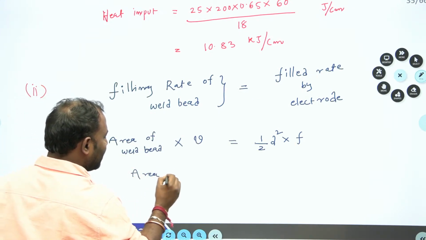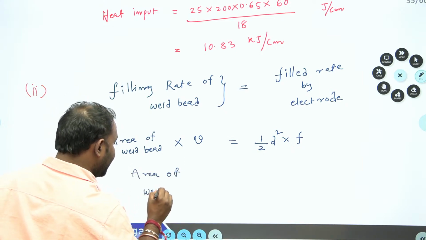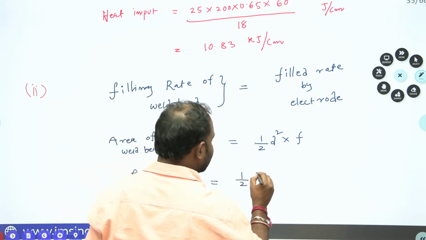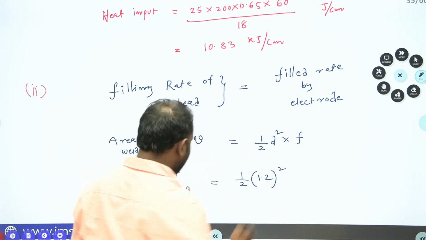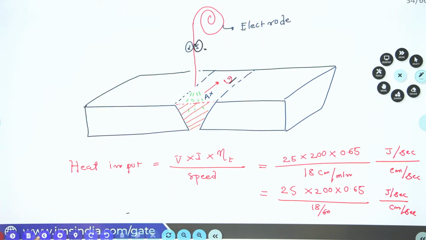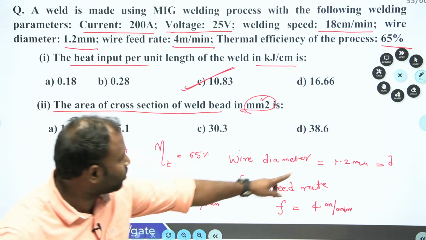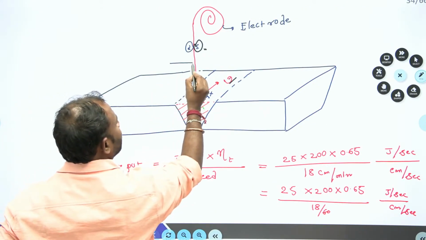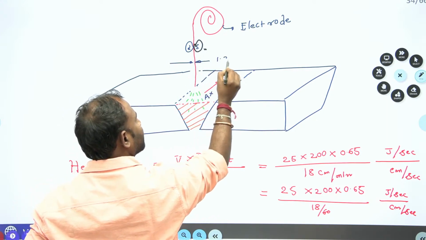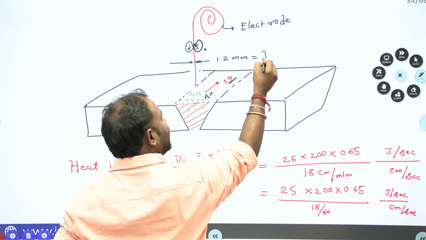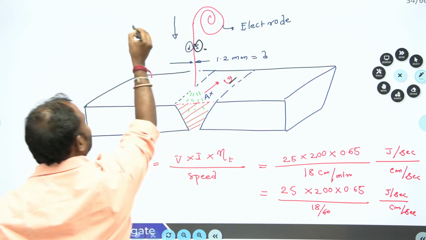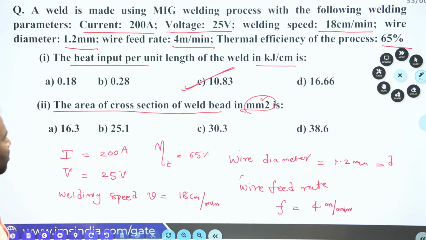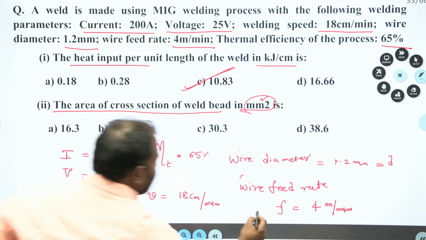So area of weld bead is equal to pi by 4 into d square, with d being 1.2. The diameter of the electrode is given in the problem. So what is the diameter of the electrode? 1.2 mm. Where is your electrode? This is your 1.2 mm, that is equal to D. Now what is the feed rate? This is your feed rate, that is 4 meters per minute.